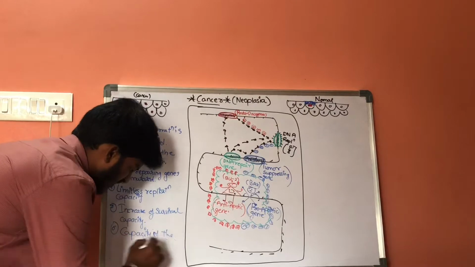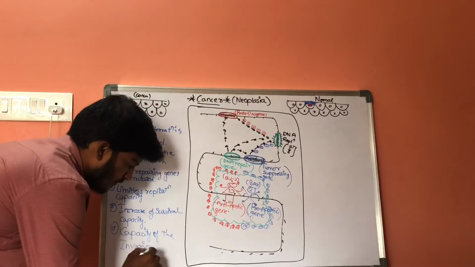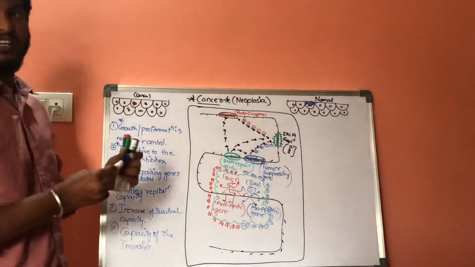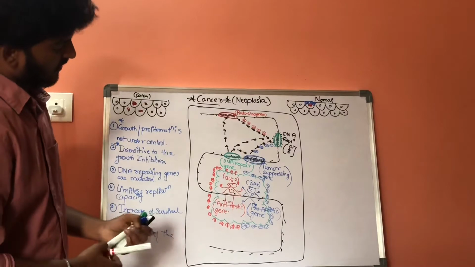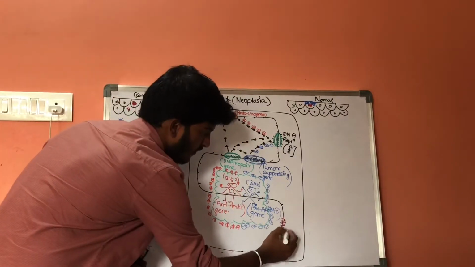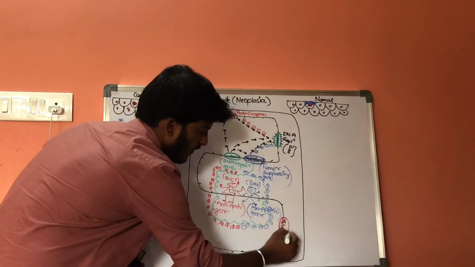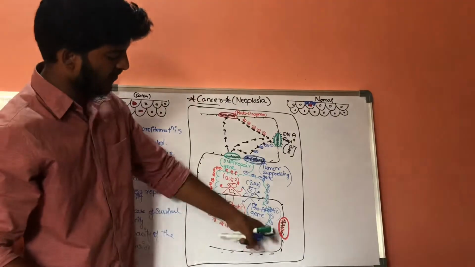Capacity of invasion. What is capacity of invasion? Let us consider there is another set of genes, a special set of genes.